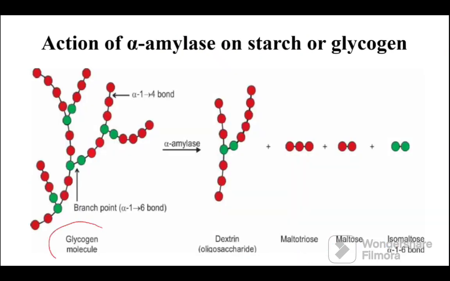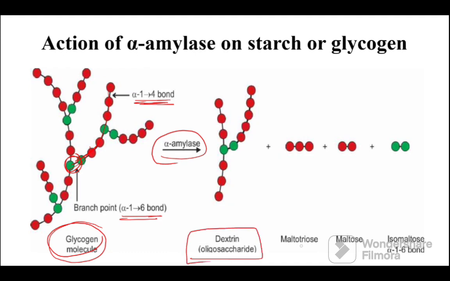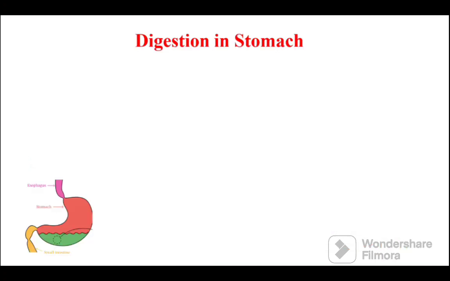So this is the starch or glycogen molecule which has a large branched structure, and the bonds present in the linear structure are called alpha 1,4, and the bonds at the branch are called alpha 1,6. So this salivary amylase mainly breaks the alpha 1,4 linkages to form dextrin, maltotriose, maltose, and isomaltose.